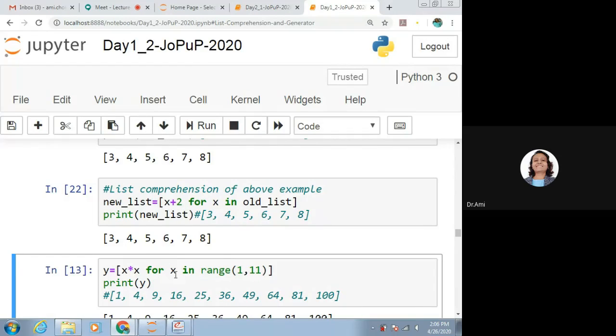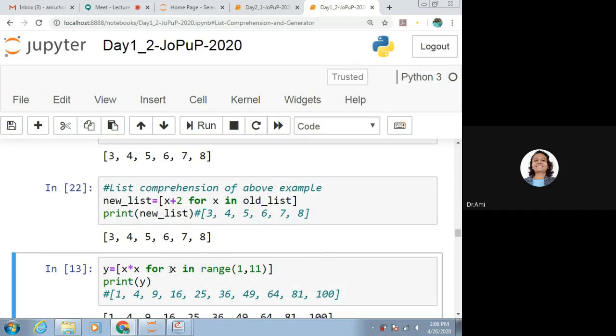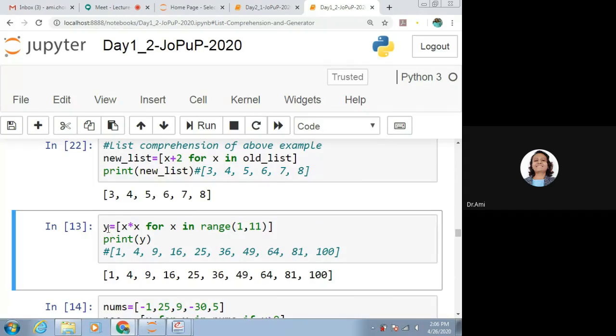Let us take one more example so we can have the idea. Now here what we are doing is y is equal to x multiplied by x. Whatever number is given, we want to do x multiplied by x. So what is there for x? What is the range or condition for it?